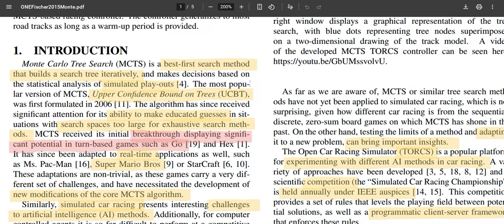While doing repeated iterations, these educated guesses become optimal solutions. This has been a breakthrough in different turn-based games such as Go and Hex, and it's also applied to real-time games like Super Mario, StarCraft, and Pac-Man.